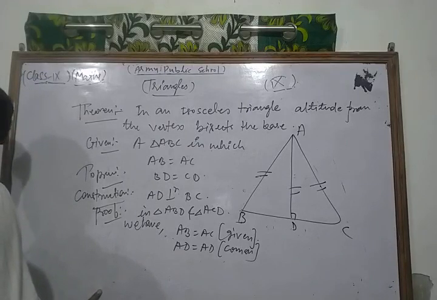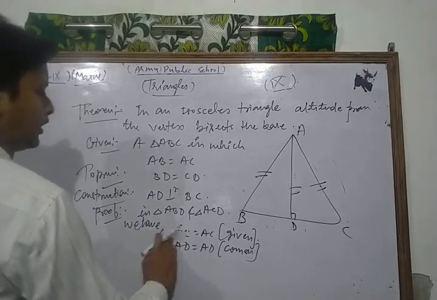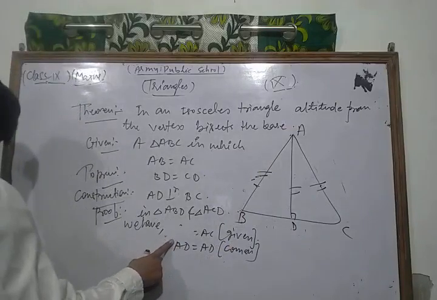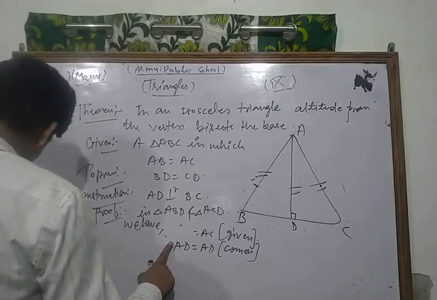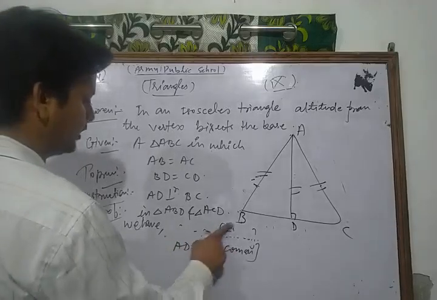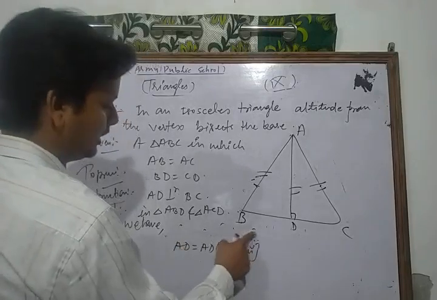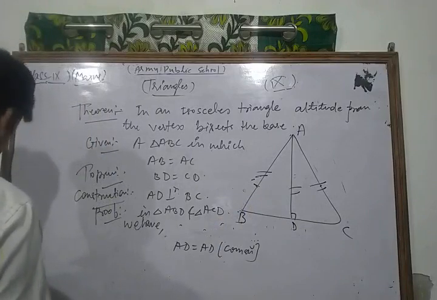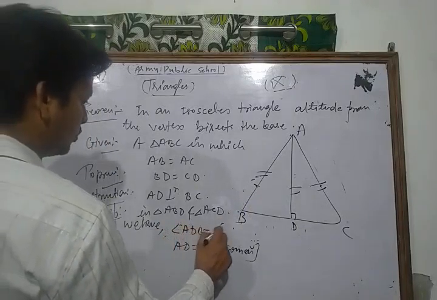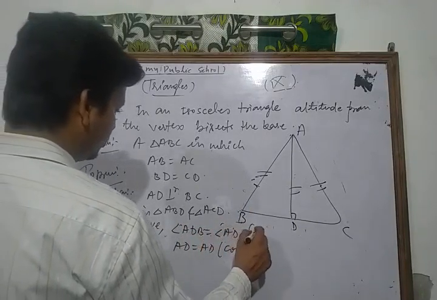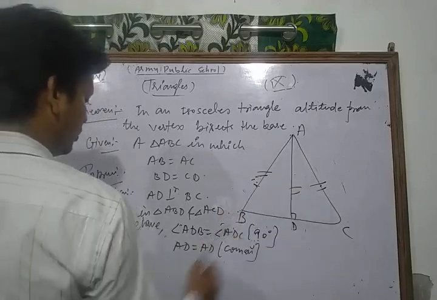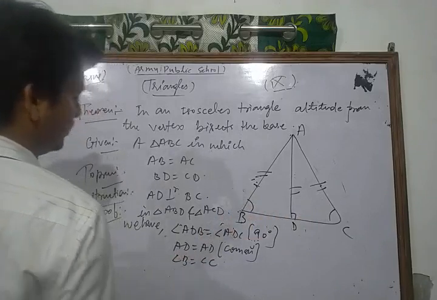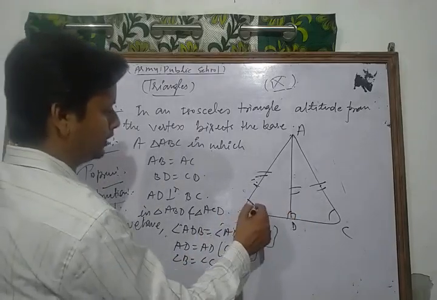In an isosceles triangle, the angles opposite equal sides are also equal, so angle B is equal to angle C. And angle ADB is equal to angle ADC, equal to 90 degrees. AD is common. So here we have two angles and the non-included side between them.